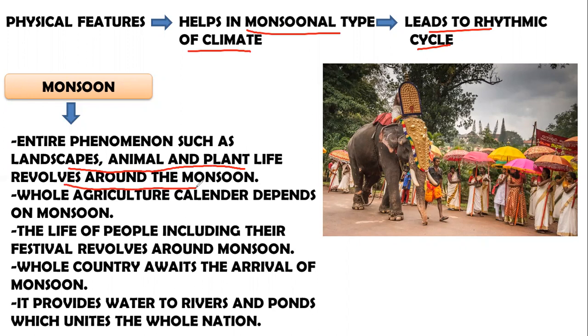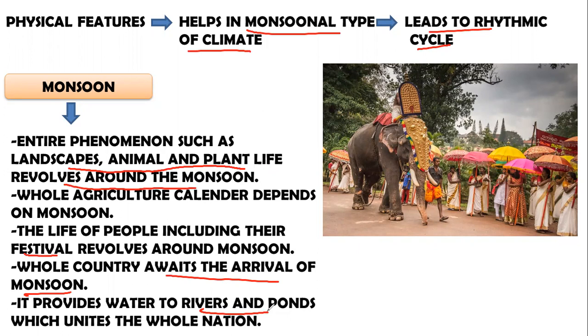Monsoon has quite a great significance in India, and whole agricultural calendar, you can say, depends on monsoon. The agricultural fields, the farmers, they are highly dependent on monsoon, and the life of people, including their festivals, also revolve around monsoon. So there are states that enthusiastically celebrate the onset of monsoon. Whole country awaits the arrival of monsoon, and it provides water to rivers and ponds, which unites the whole nation.